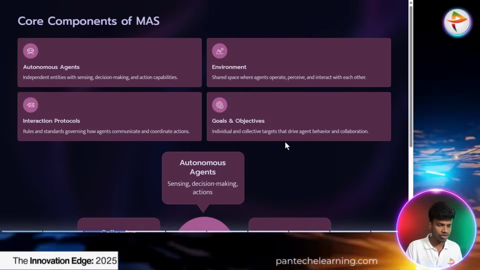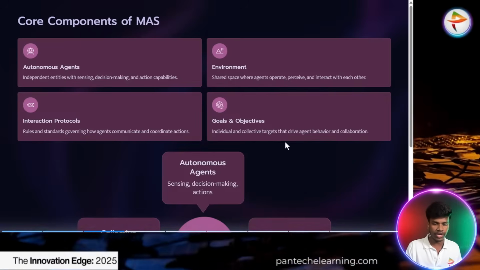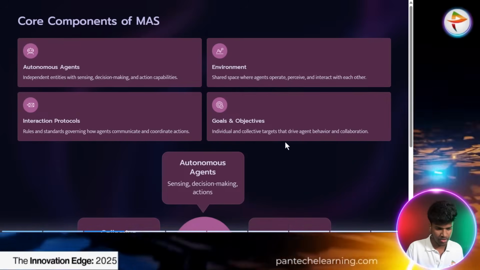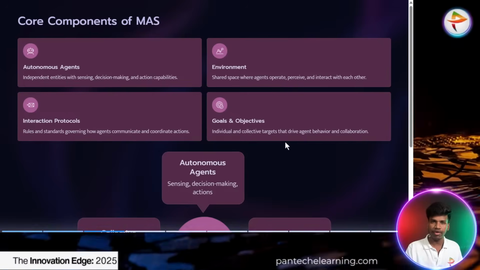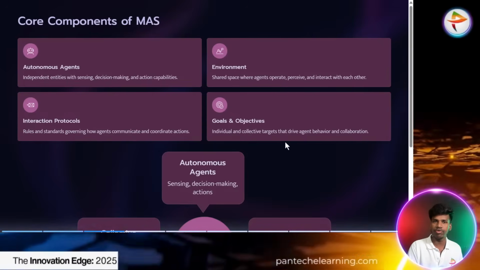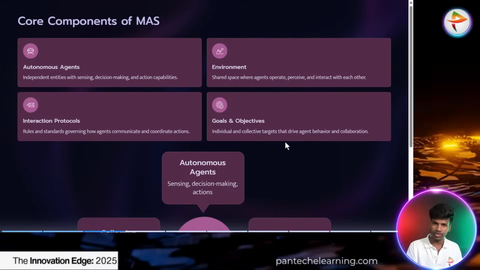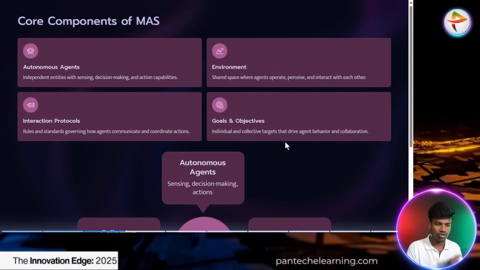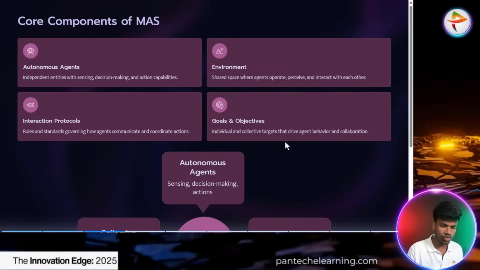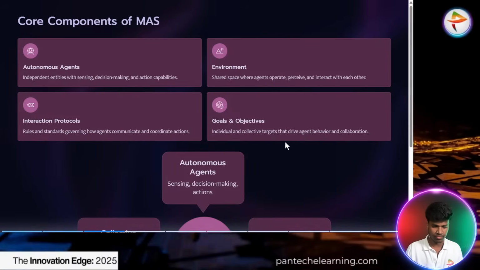Then the interaction protocols: the rules and standards governing how agents communicate and coordinate action. How one particular agent contacts another, how they coordinate: you do this work, I do this work. That way they separate the work and work together. That is the important thing, the interaction protocol. And then goals and objectives: the individual and collective targets that drive agent behavior and collaboration.